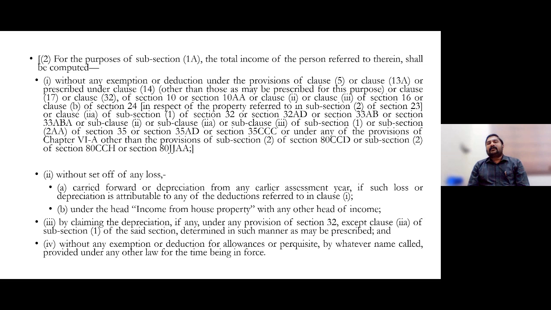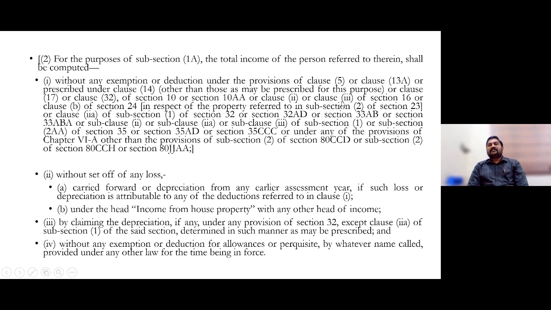Then if you are a salaried employee, if you have professional tax paid by the employee, or if you are a government employee having entertainment allowance, those deductions under 16(ii) and 16(iii) are not applicable if you are going for this new tax regime. So that's about section 16, clause 2 and clause 3.